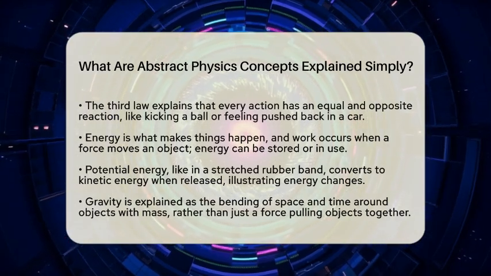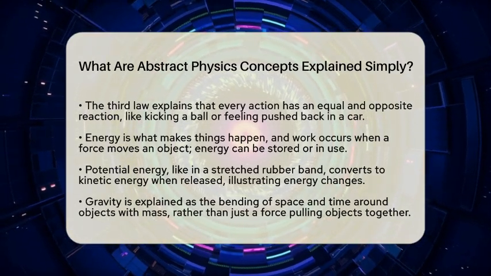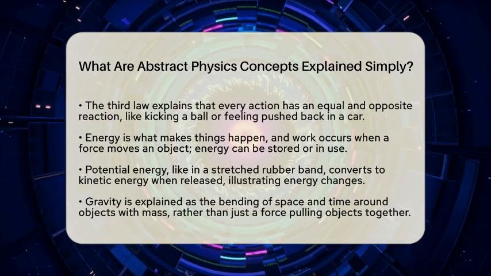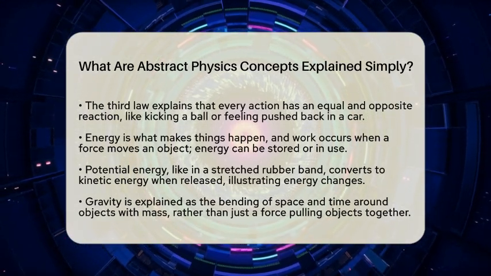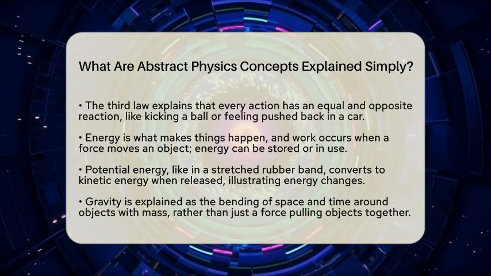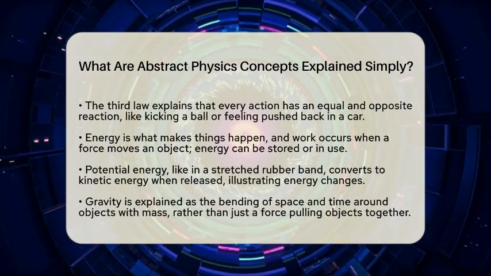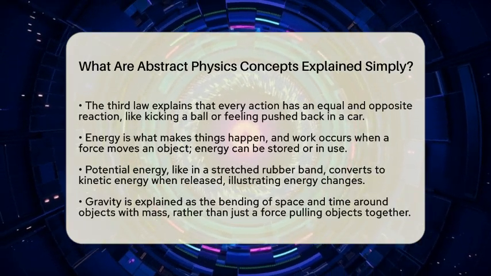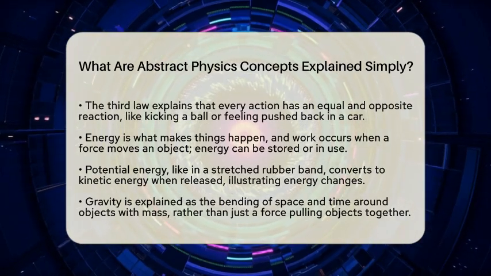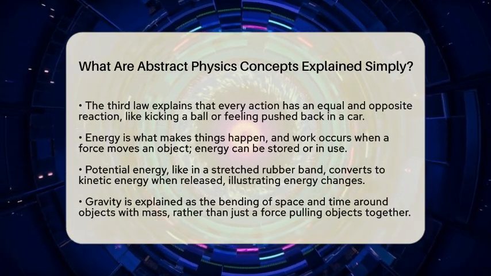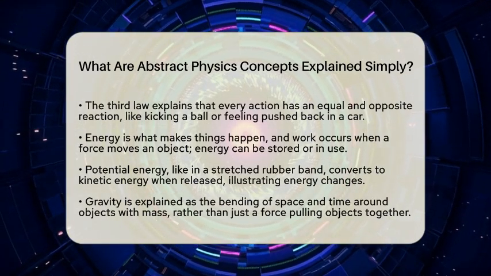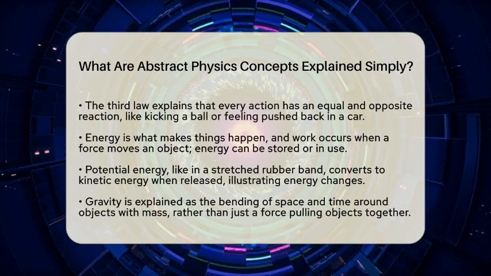Next is energy and work. Energy is what makes things happen. Work is when a force moves an object. Energy can be stored or in use. For example, a stretched rubber band has potential energy. When you let go, that energy turns into motion or kinetic energy. This helps us understand how things like roller coasters work, with energy changing from stored to moving.